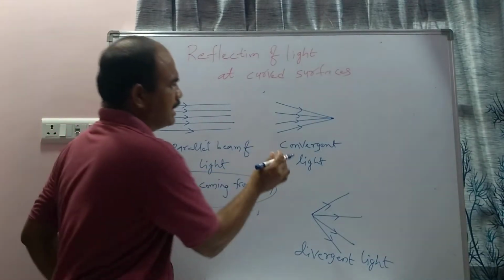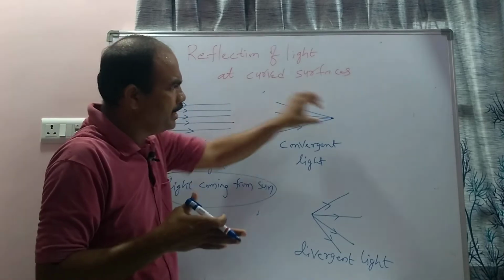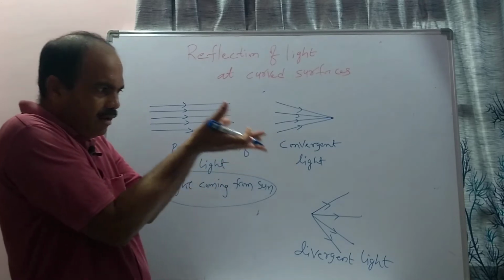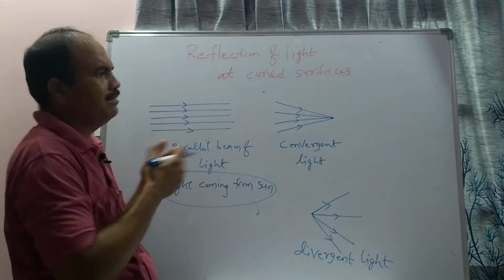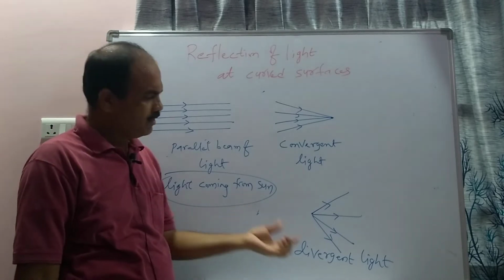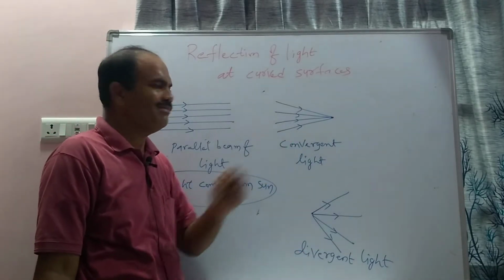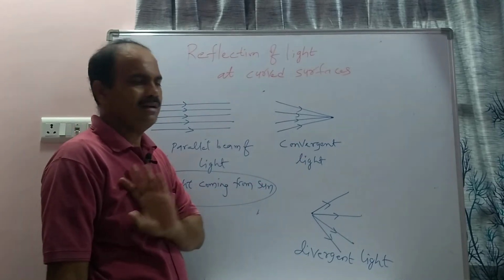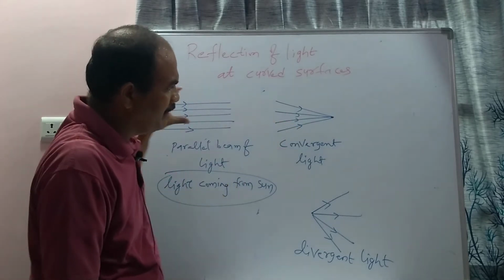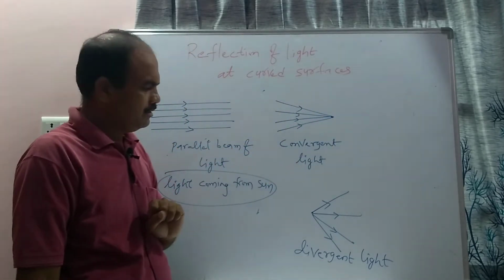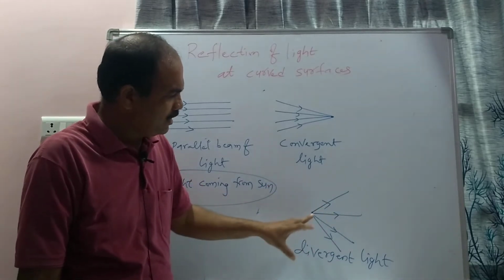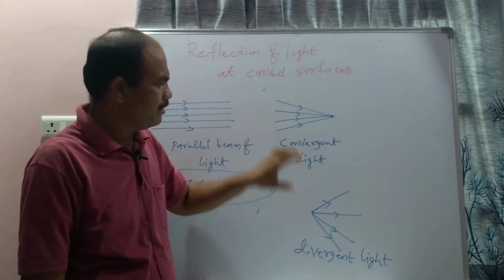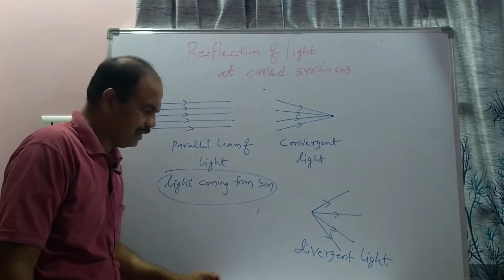Converge means they come together and meet, appear to meet or really meet. Diverge means all are coming from a point. So our thinking should be like divergent, not convergent. Converge means all are meeting at a point. Divergent means all are coming from a point. So we have a parallel beam of light, a convergent beam of light, and a divergent beam of light.